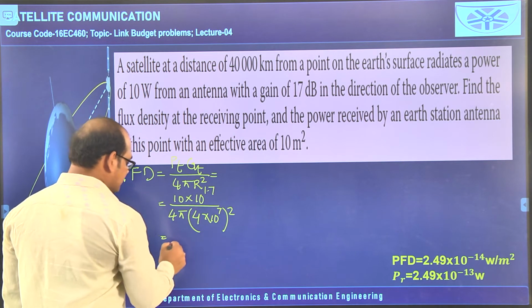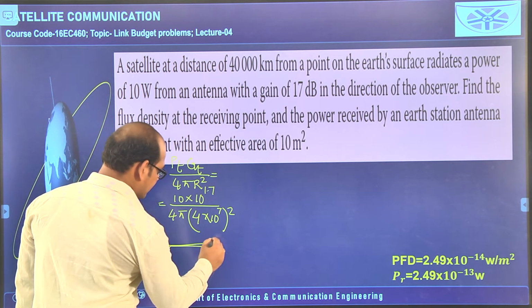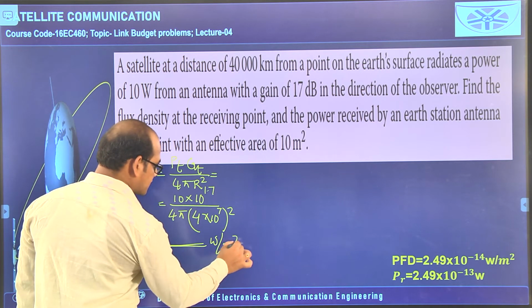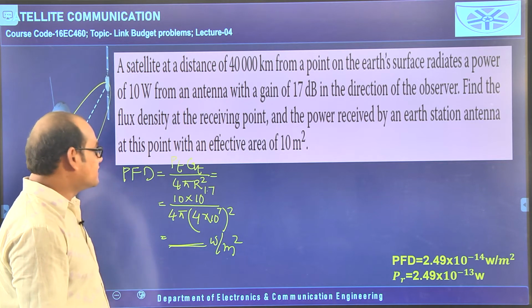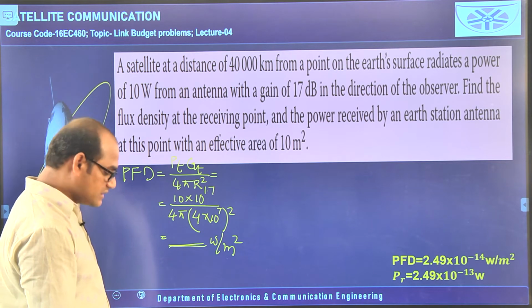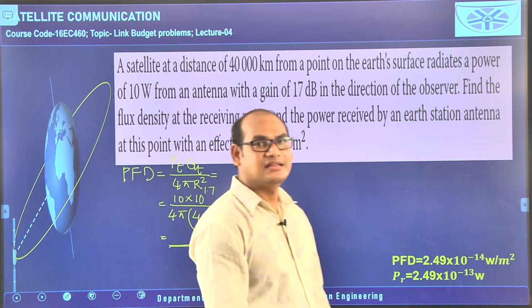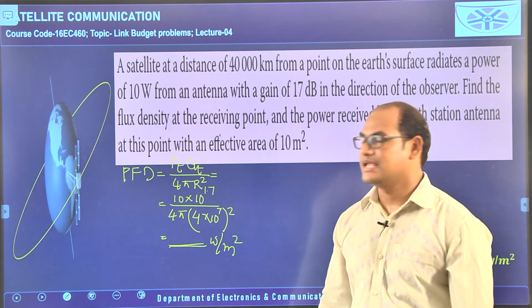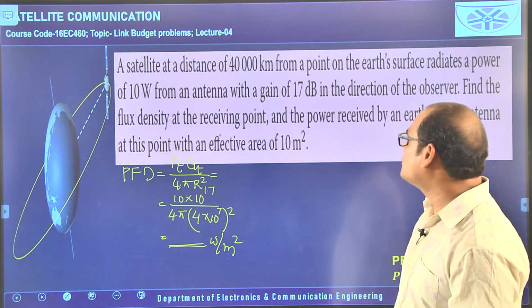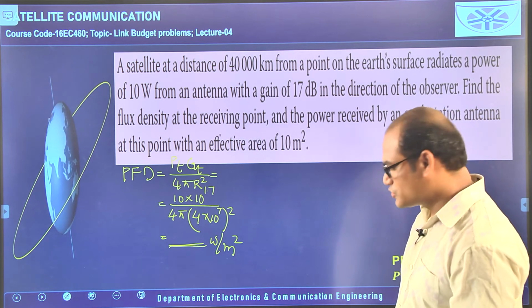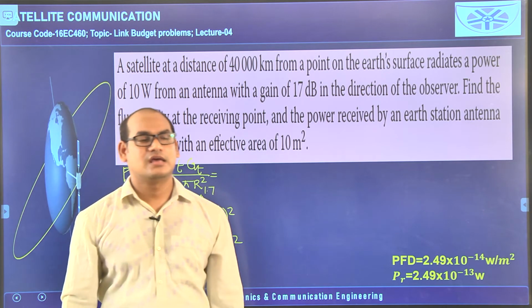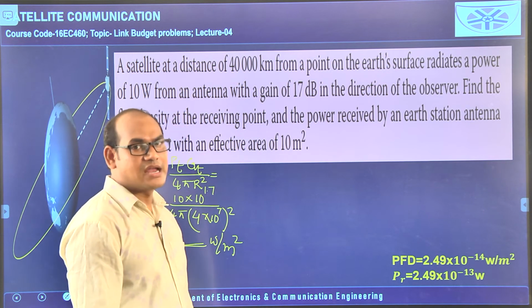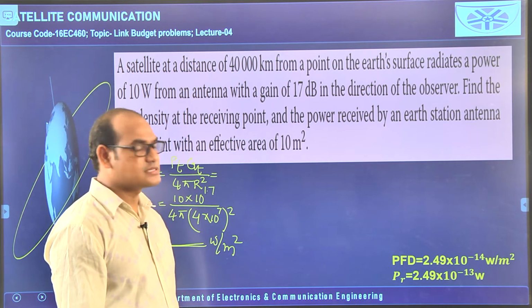If you calculate this, you will get something in watts per meter square. This is the power flux density. Then one more thing they have asked in the question after calculation of this power flux density, that is the received power we have to calculate. We have already seen the procedure to get the received power for the non-isotropic antenna also in our previous class.